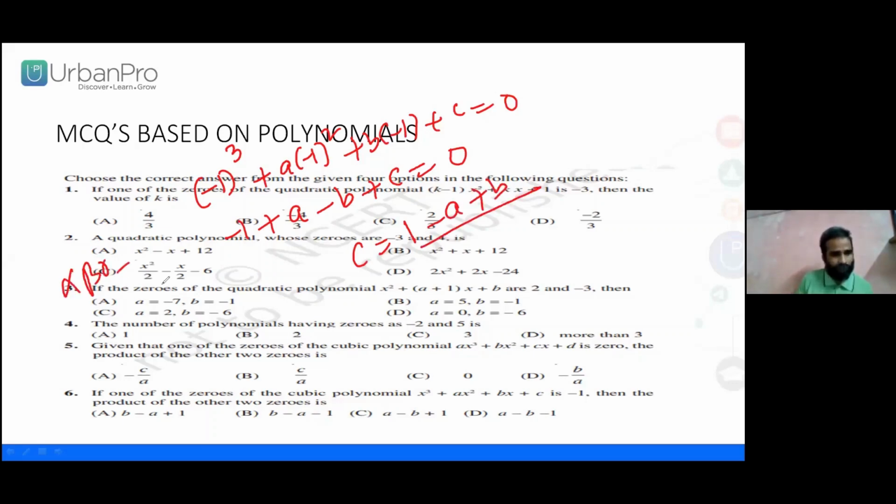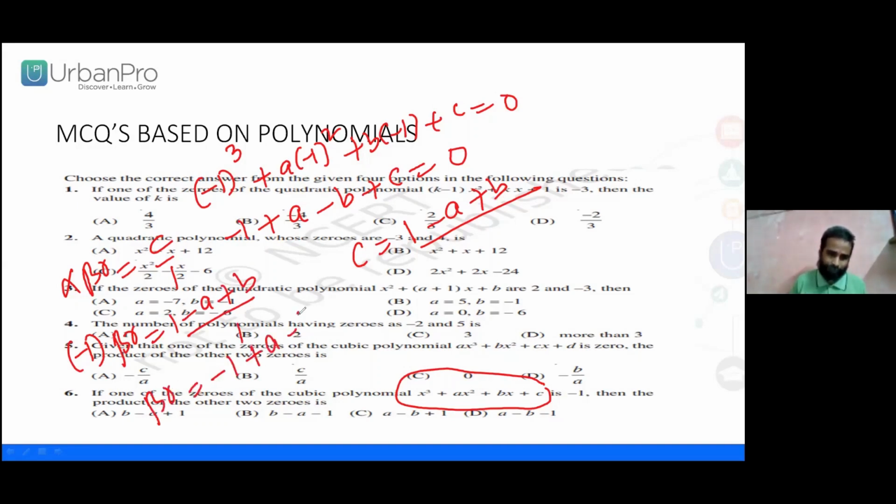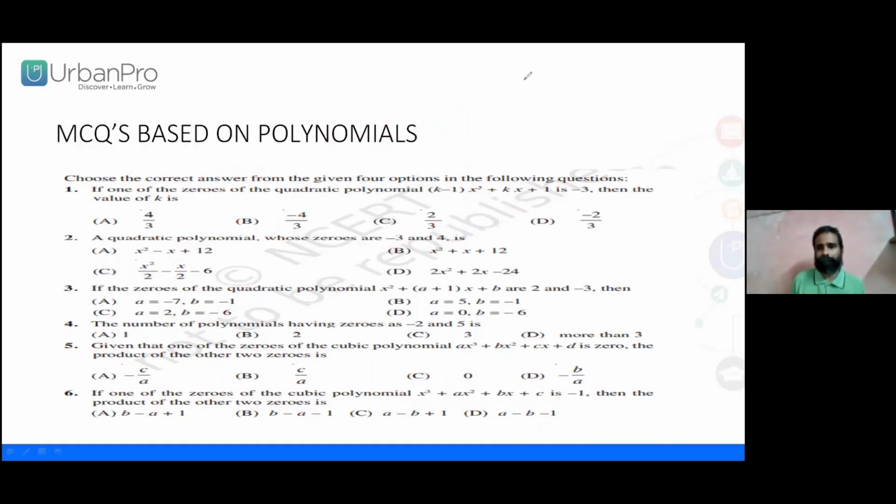While alpha, beta, gamma, as we know, is C by A. We already know one root is minus 1. C is 1 minus A plus B by 1. When we transpose minus 1, it becomes minus 1 plus A minus B. Do we have the option A minus B minus 1? Yes, that option is the right option.